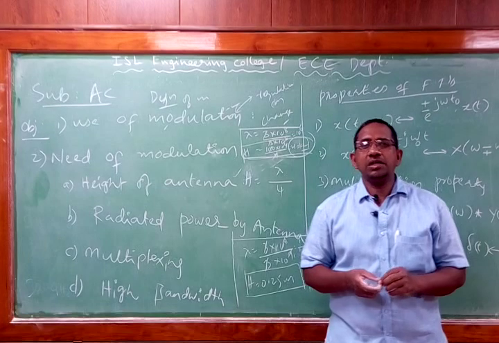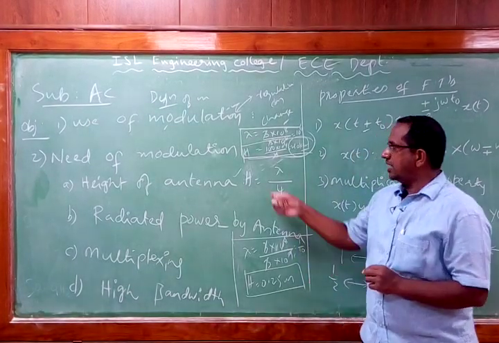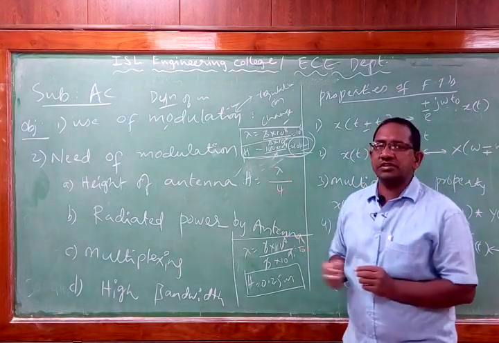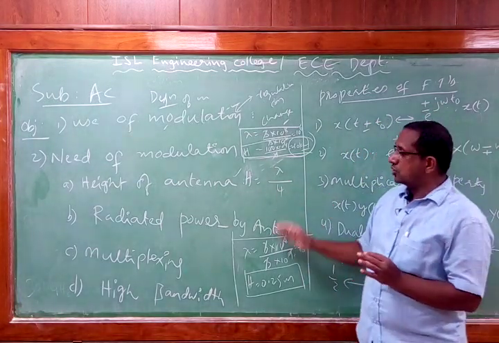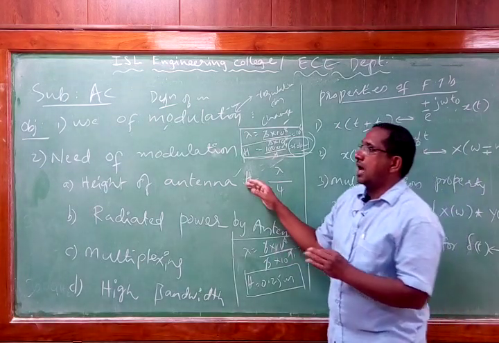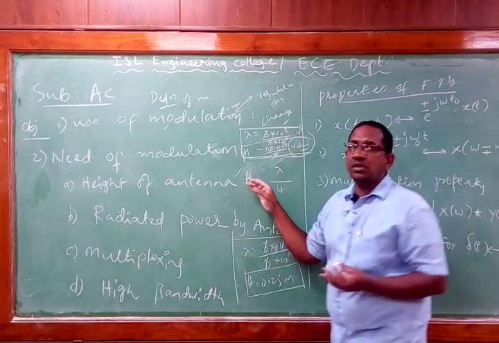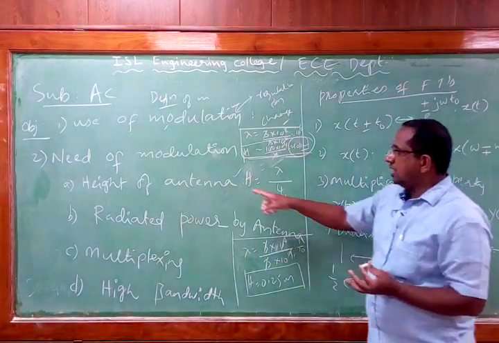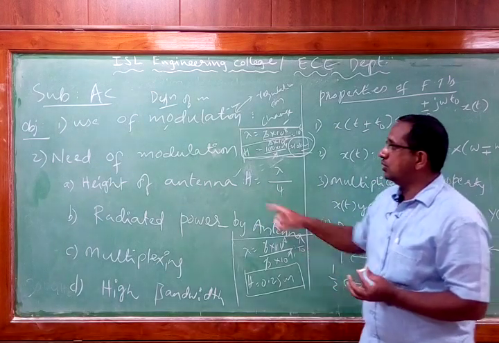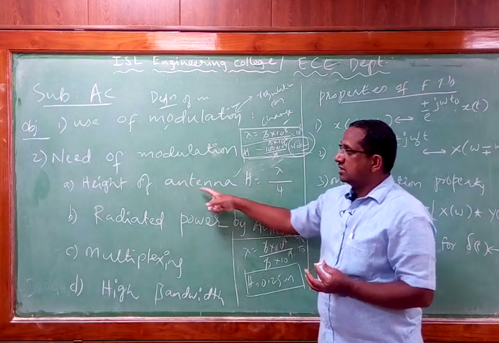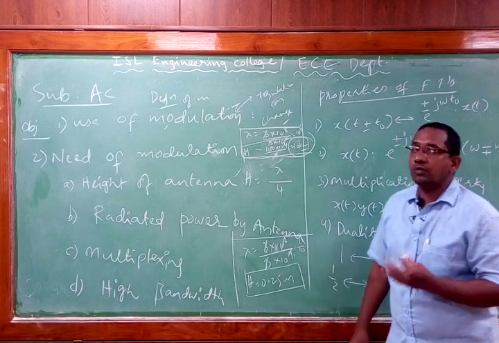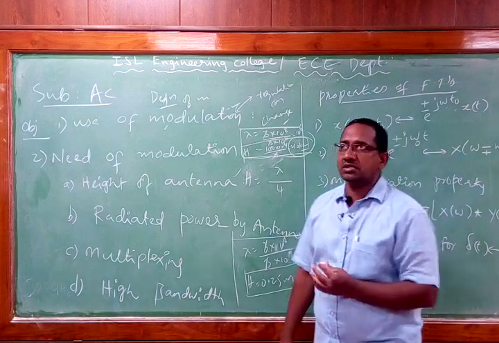Well, now the height of the antenna is decided by the frequency of the signal that we are going to transmit. The higher the frequency of the signal that we are transmitting, the less the height of the antenna is going to be. That means the antenna height becomes practicable as you increase the frequency of the signal. So therefore the height of the antenna is one of the necessary reasons why we have to use modulation. To have a reasonable height of the antenna, we have to employ modulation. That is one of the needs of going for modulation in the analog communication system.